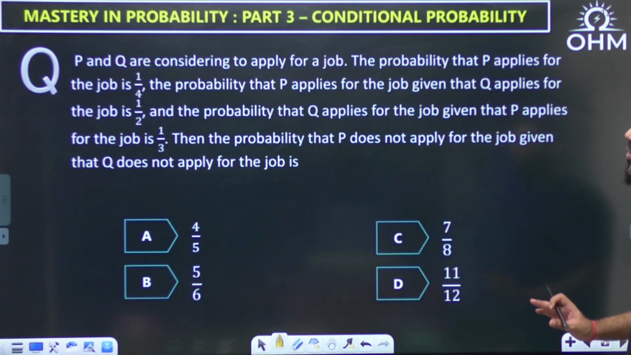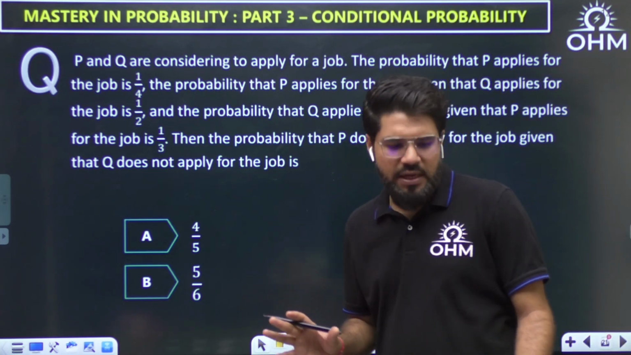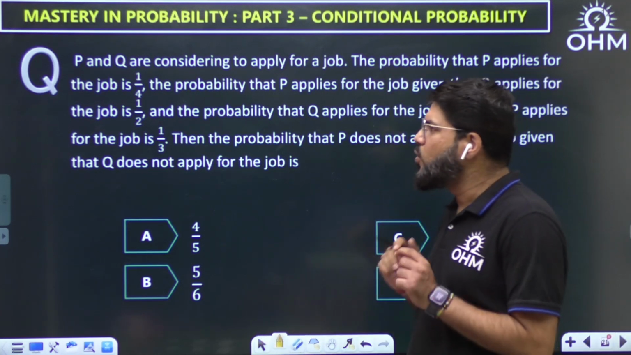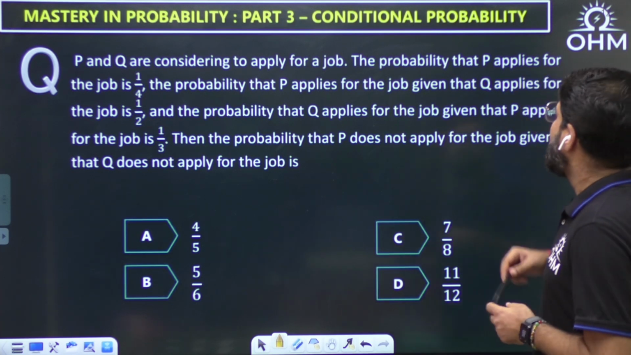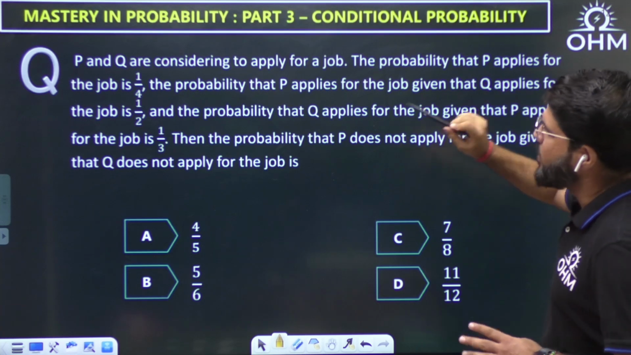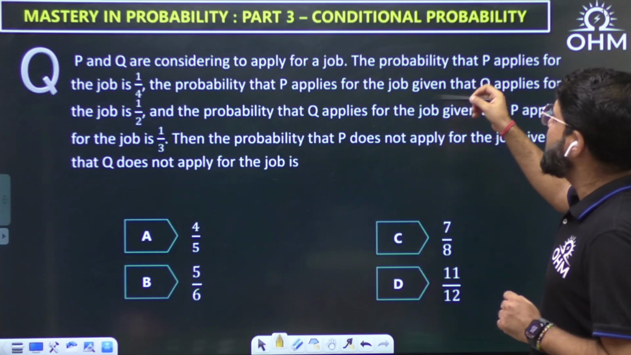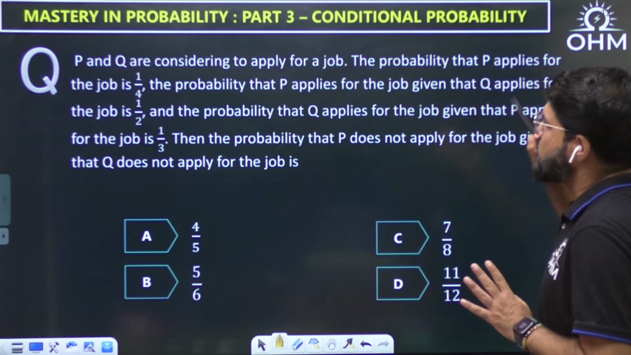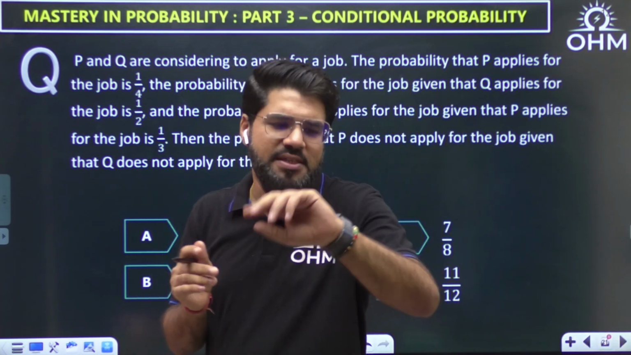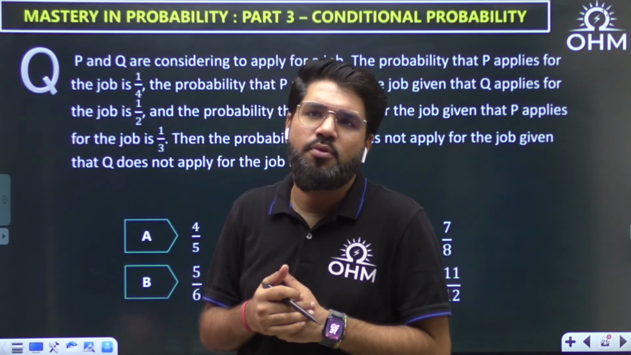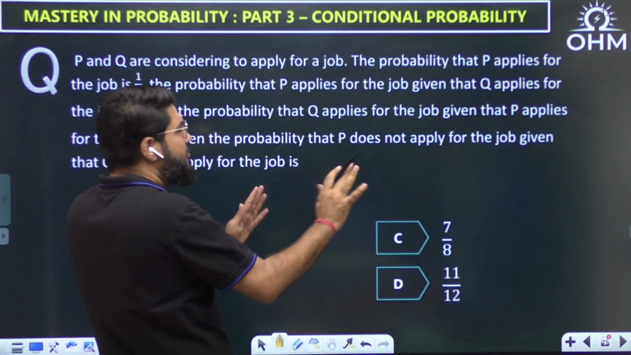This is again a good question because again it is language based, so that language we have to decode word by word. P and Q are considering to apply for a job. The probability that P applies for the job is 1 by 4. Probability that P applies for the job given that Q applies. So look, P and Q are applying for a job. P applying has some probability, Q applying has some probability. So again, better let me define events.